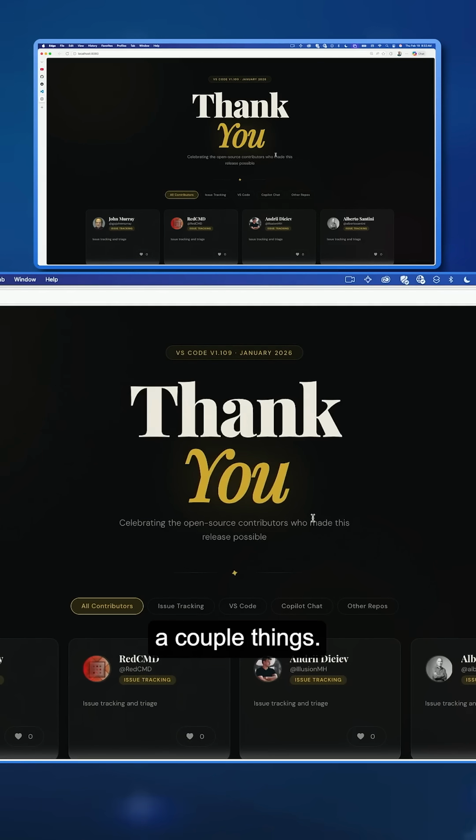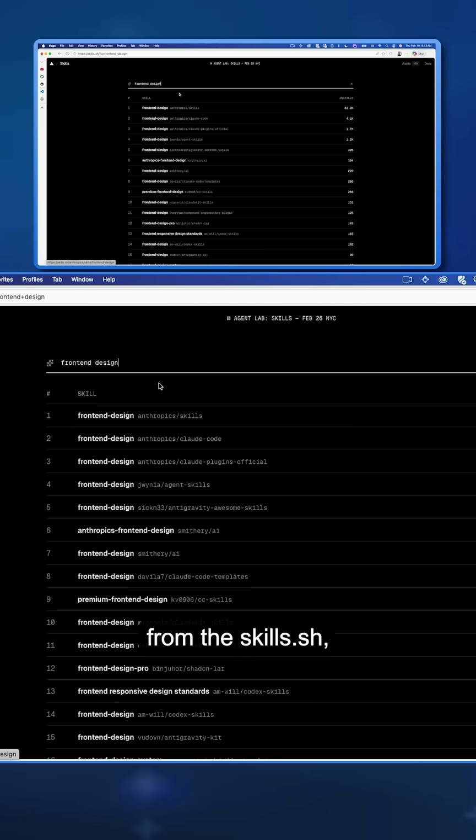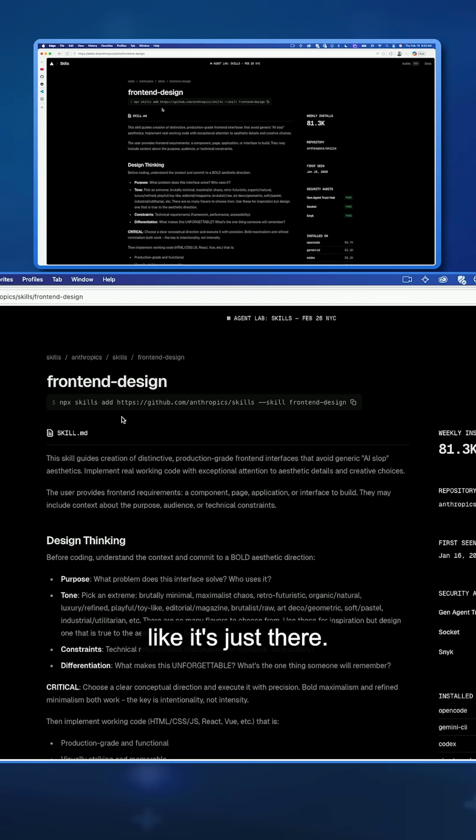Dude. So there's a couple things. First of all, I used the front-end design skill from skills.sh, which I've installed. It's just there. And Theo told me that Opus 4.6 with the front-end design skill is really the most goated way to do design, so that's what I did.